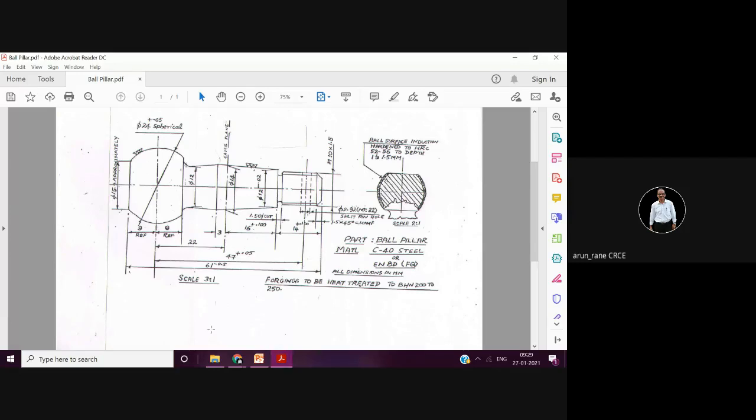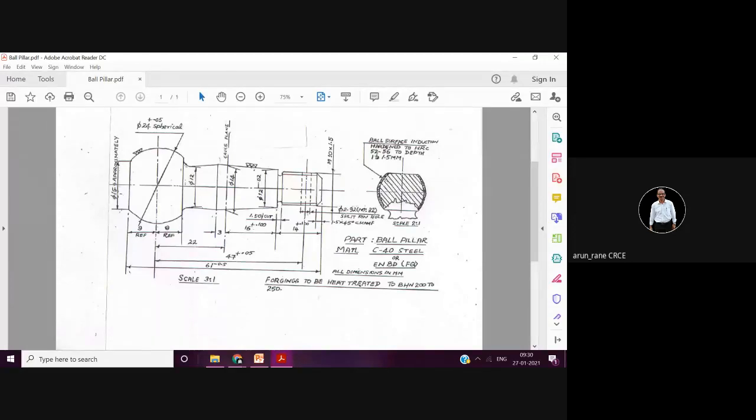Then this is the first task I am giving. I am also going to upload the first assignment. Here you have to work out how you are going to manufacture this. I had given one rough roadmap during the last lecture. Now here the most important things are this sphere, this sphere, and this sphere. If you can note, there are three symbols. This stands for grinding. This sphere is to be ground. Grinding finish is required.